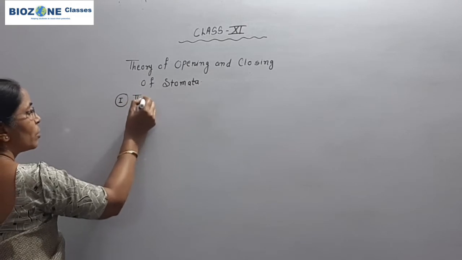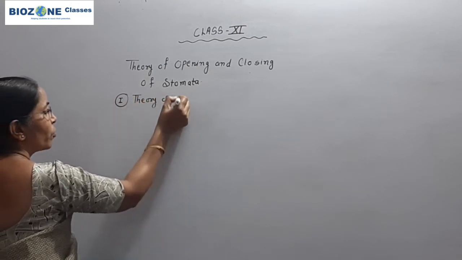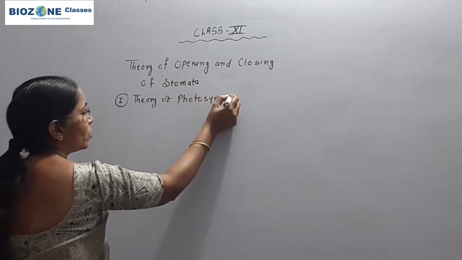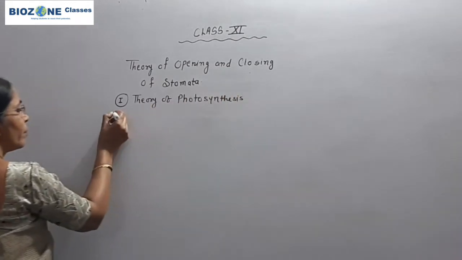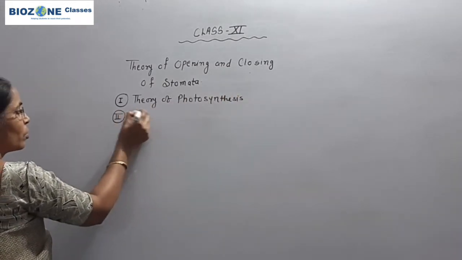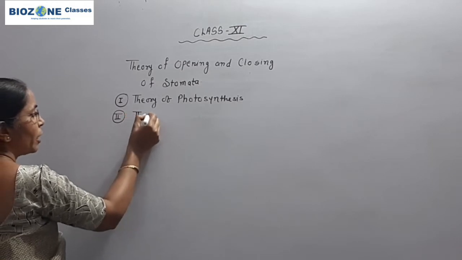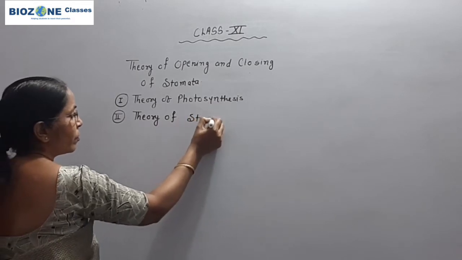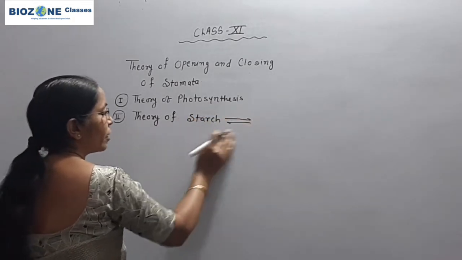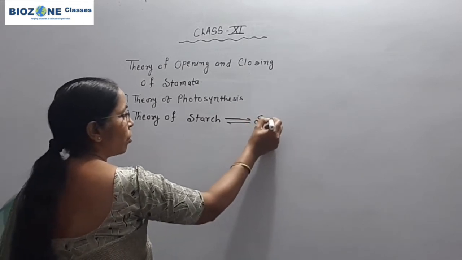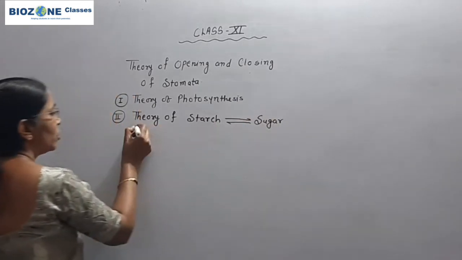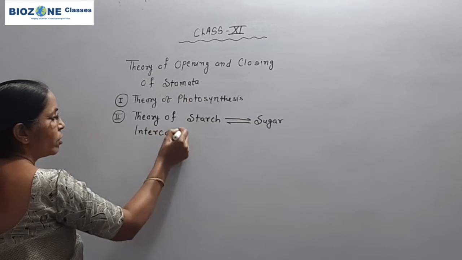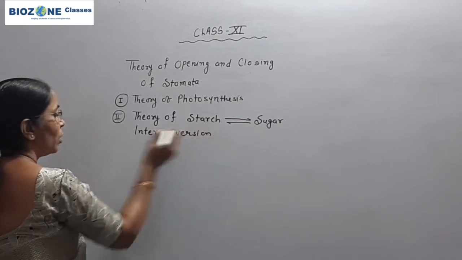First, the theory of photosynthesis. Second theory is the theory of starch and sugar interconversion. So starch gets converted into sugar or sugar converts into starch. So it is called the theory of starch and sugar interconversion. And next, third theory is there.